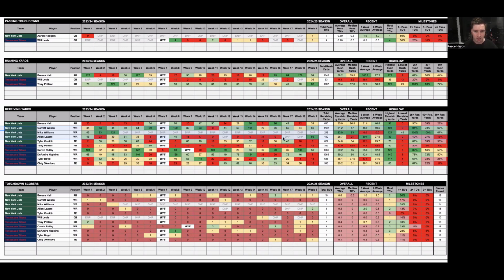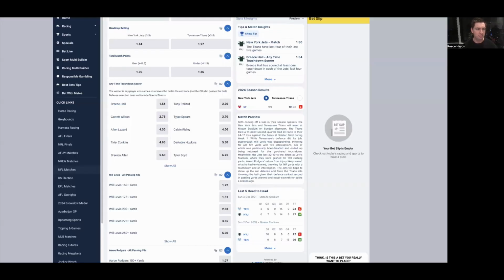Didn't really have a great last season. However, New York didn't have Rodgers playing quarterback last season. So with him back, he's going to be the one that Rodgers does look to target in this game. But you could play Lazard or Williams. I feel like either of those would be good options, but personally I do like Lazard's receiving overs.